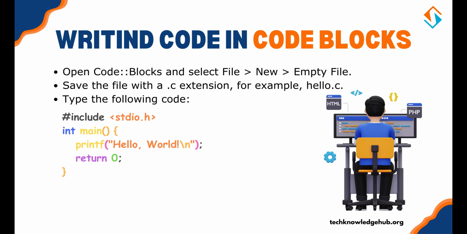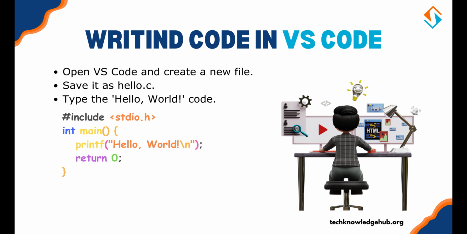This code does three things. First, it includes the standard input-output library using #include <stdio.h>. Then we define the main function, which is the entry point for the program. And after that, we print Hello World to the console using the printf function.